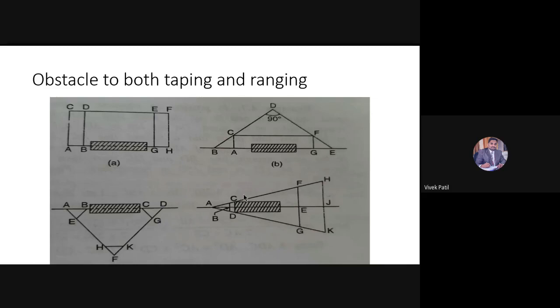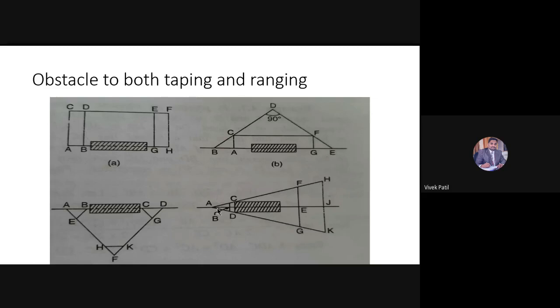I will mark the distance AF such that it will be equal to N into AC. AC is the lesser distance. I will multiply it with some constant, calculate the distance, and mark the point F over the line AC which has been extended.